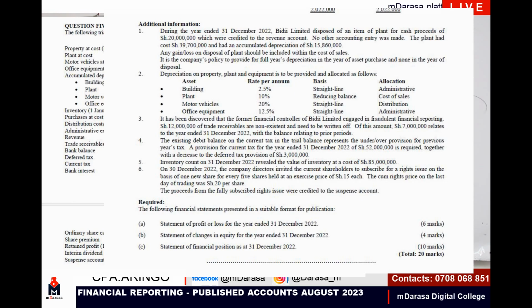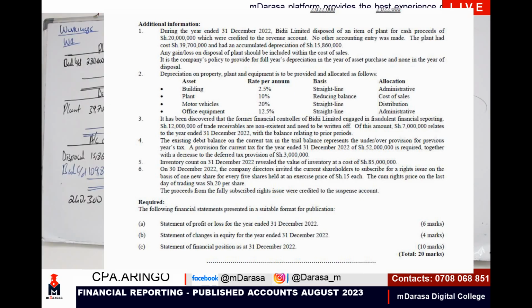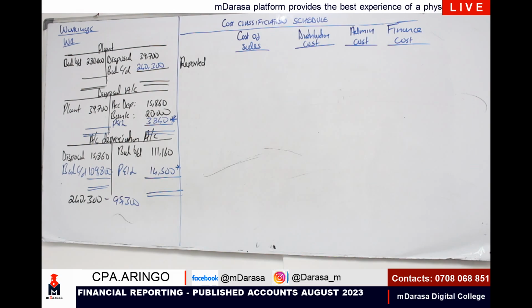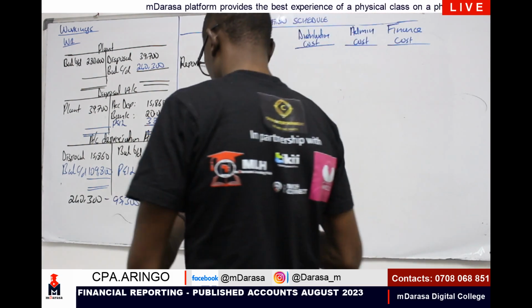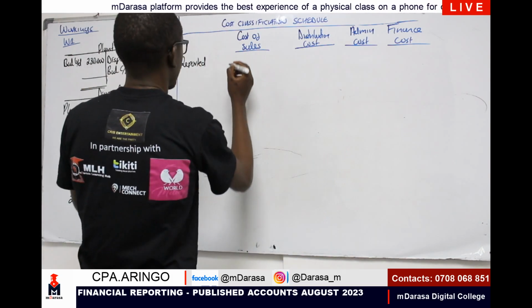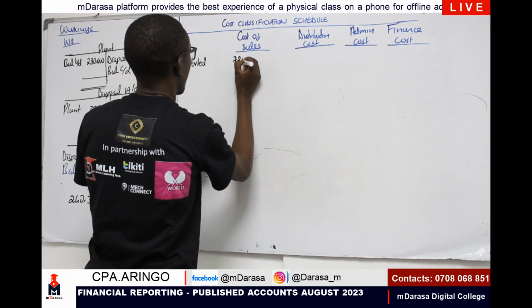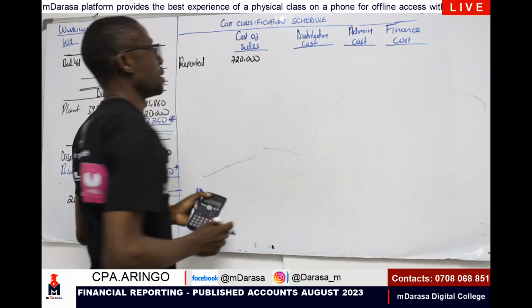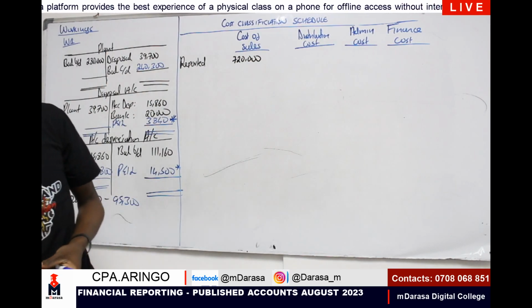So minus 85, and I'm having a figure of 720. Just follow that procedure: you take your opening inventory, you add your purchases, you less your closing inventory. We get 720,000 there. As simple as it is.